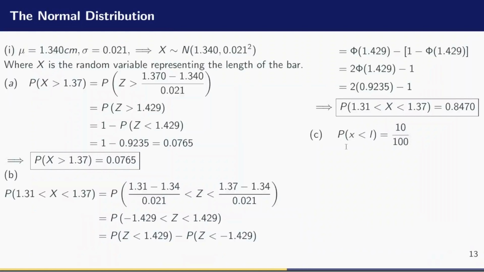I can express that mathematically as the probability that X is less than L is equal to 10%, 10 over 100. And 10 over 100 is 0.1. So I also need to standardize this left-hand side. And so I'll be having the probability that Z is less than L, the X value minus the mean, divided by the standard deviation is equal to 0.1. So at this point, you could go ahead and find phi inverse of both sides. But we will not do that here.